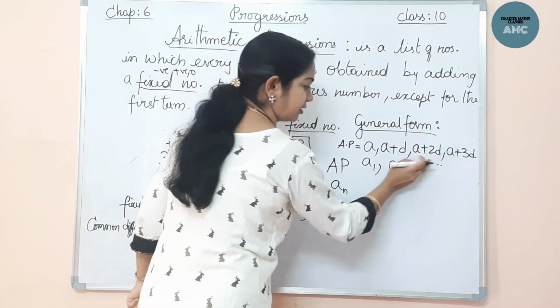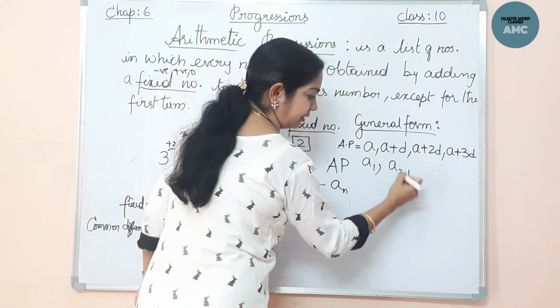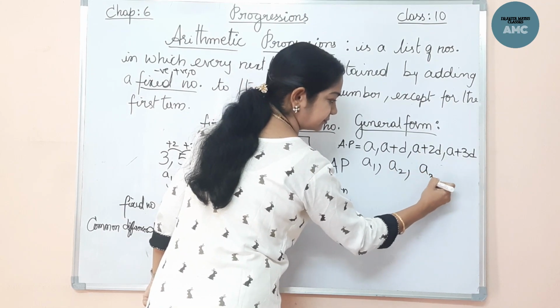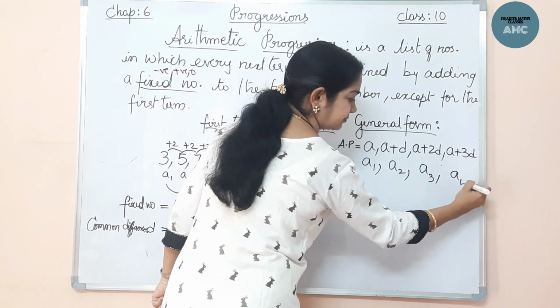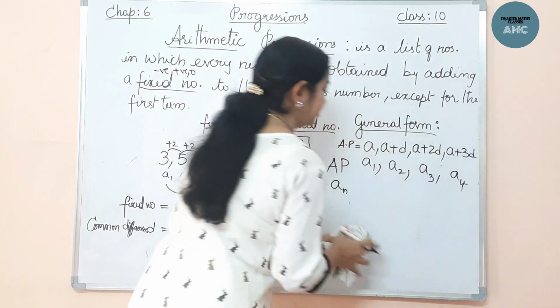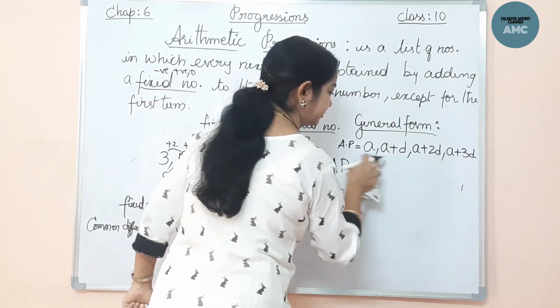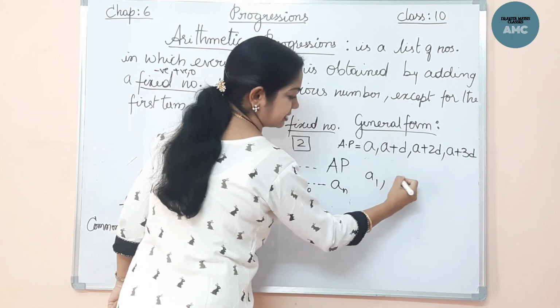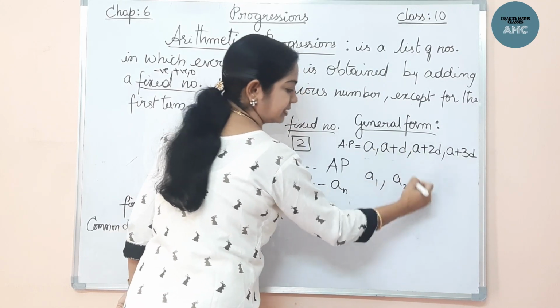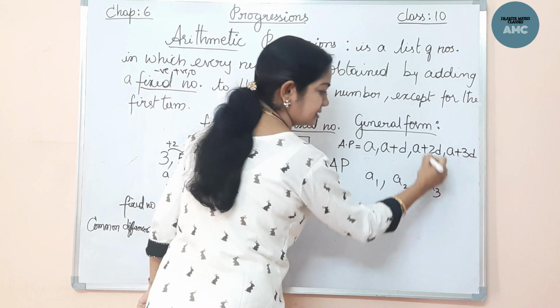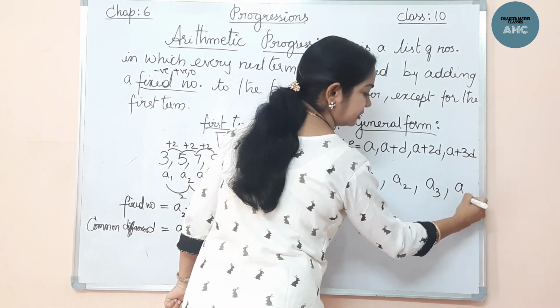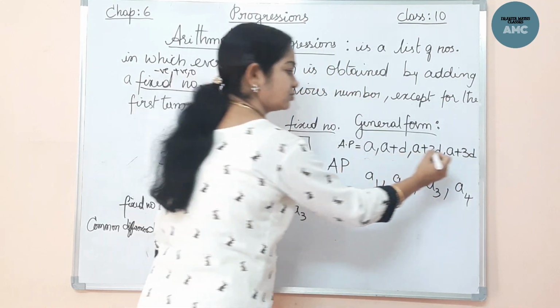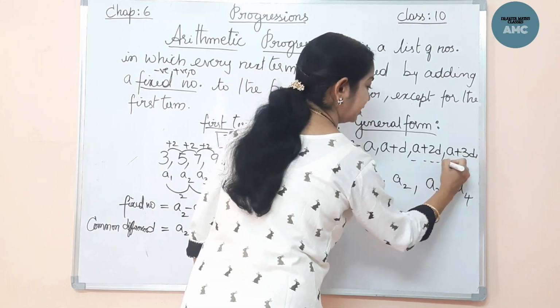These are the terms. Now the second term A2, now this is the third term, okay, this is the fourth term. If I write here, it's becoming clumsy. Let me take, this is the first term, which is A. The second term is A plus D. The third term in the series is A plus 2D. The fourth term is A plus 3D. And so on. You can write many terms.